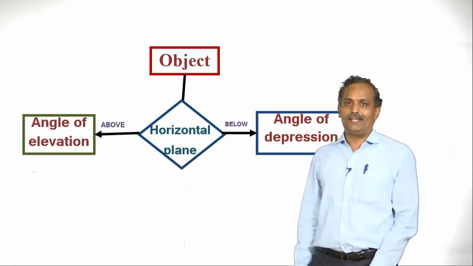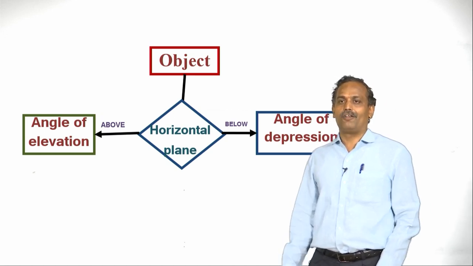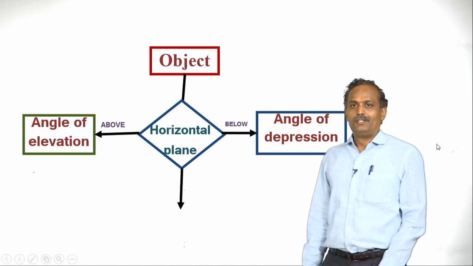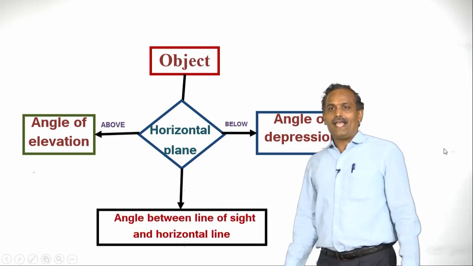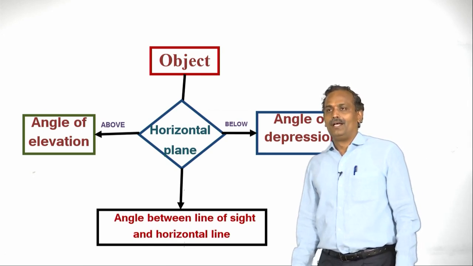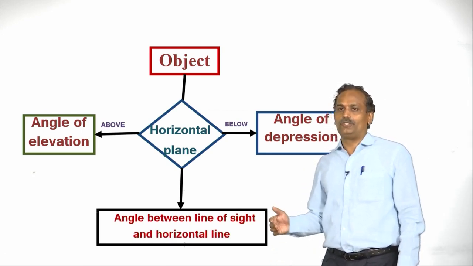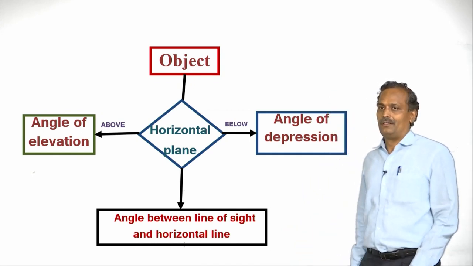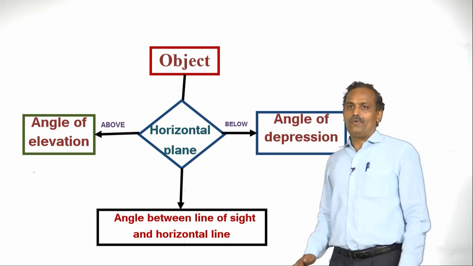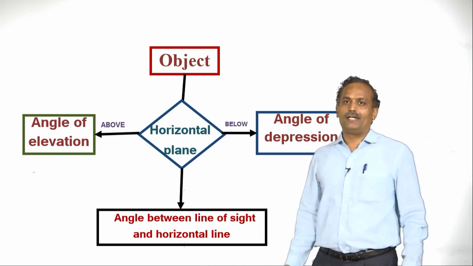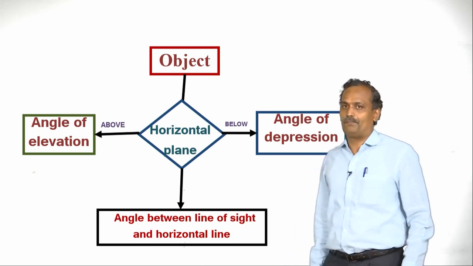So let us define these, either angle of elevation or angle of depression. It is the angle between the line of sight and the horizontal line. Either the object may be above the horizontal line or it is below the horizontal line. So based on where the object lies, we can define the angle of elevation or angle of depression.